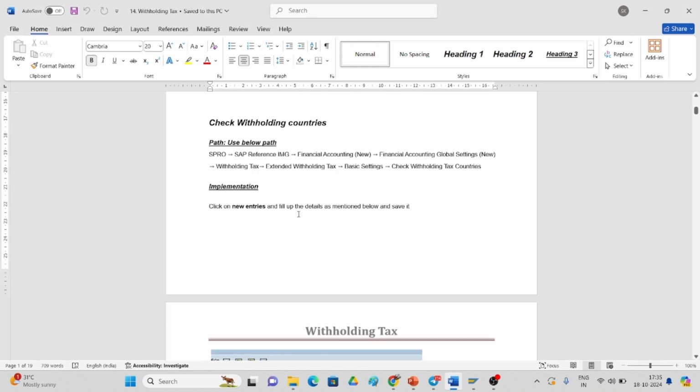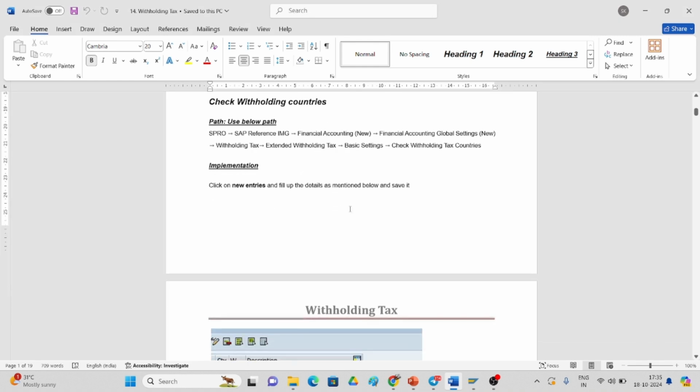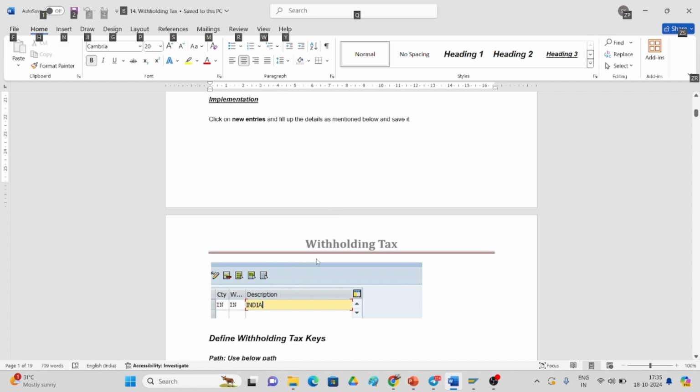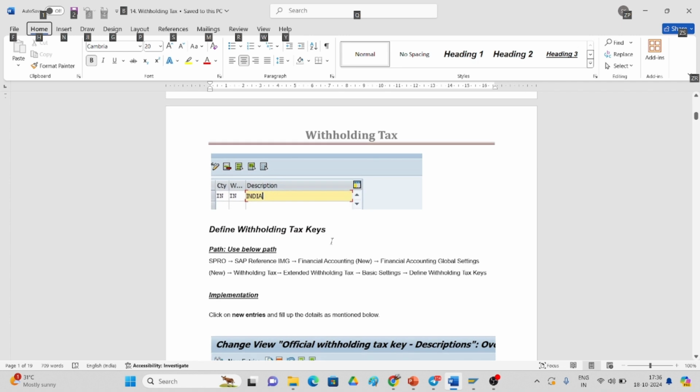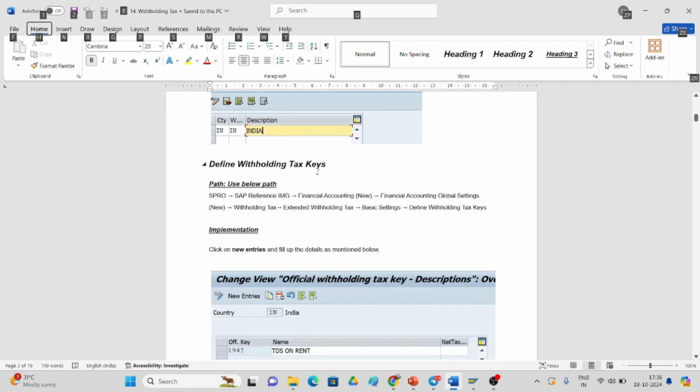And if you want to create, you can create a new entry and fill up the details. But it is already there, so there is no use in creating, so we will go for the next step. Define withholding tax keys means we have to go with the tax keys, like what keys we are using, we have to see.